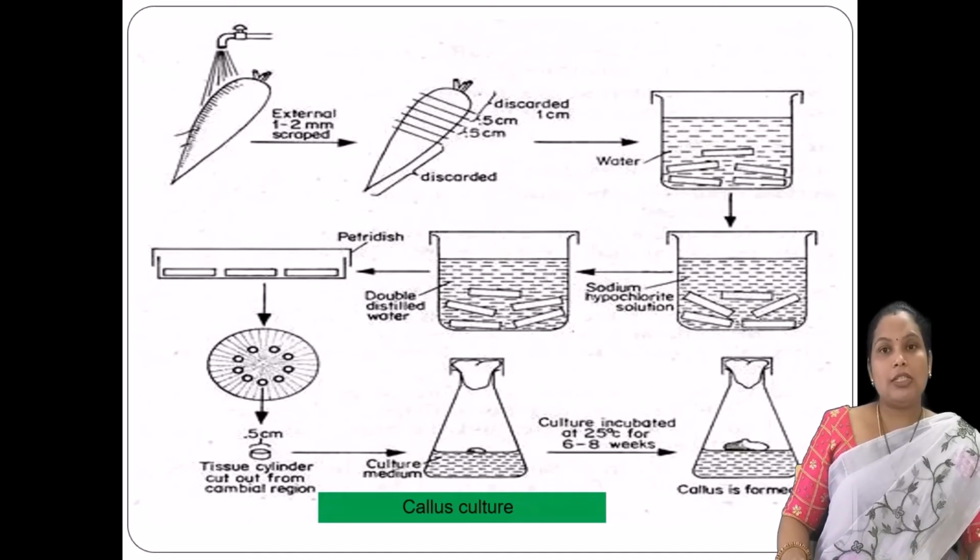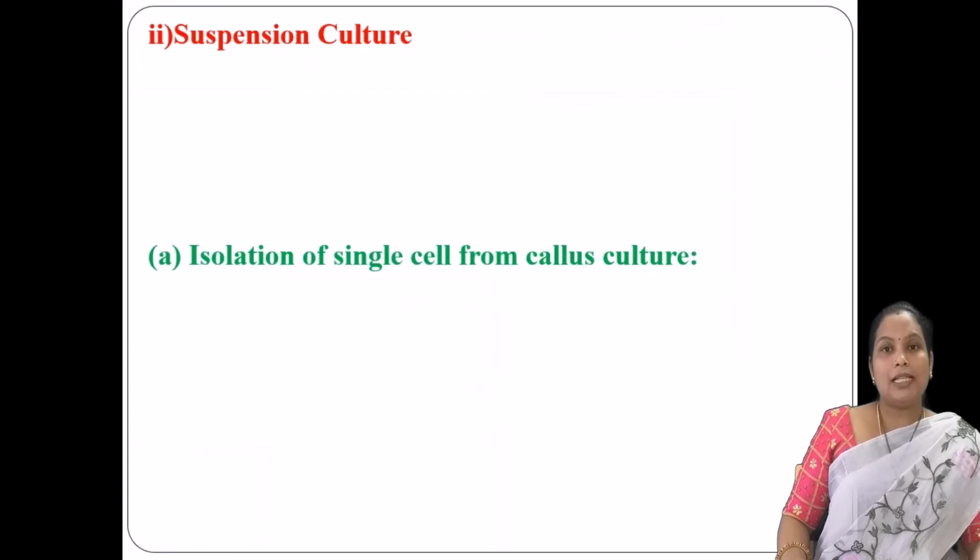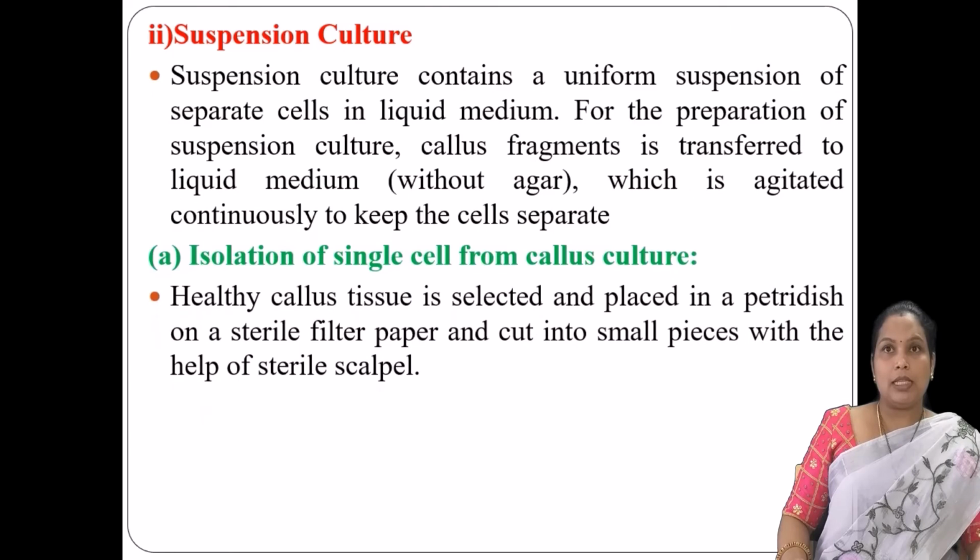So next, switching on to the another method of culture technique depending upon the in vitro growth, that is the suspension culture. The suspension culture is nothing but the uniform suspension of cells in the liquid medium. So for the preparation of suspension culture, we will be taking the callus fragments from the callus culture, and that is transferred into the nutrient medium. And as a result, after transferring into the nutrient medium, that is continuously agitated.